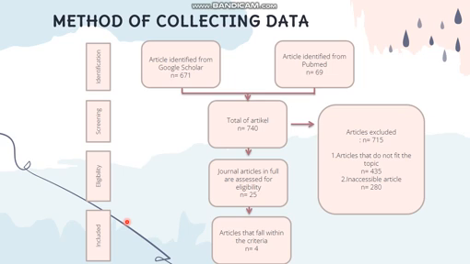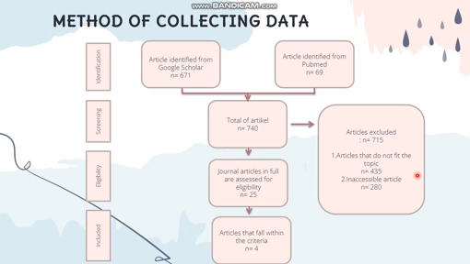Articles identified from Google Scholar were 671. Articles identified from PubMed were 69. Total articles were 740. Articles excluded were 715. Articles that do not fit the topic were 435.